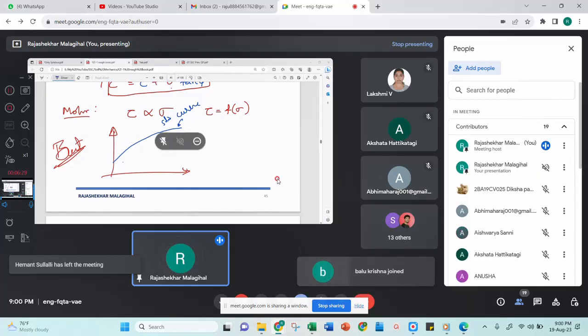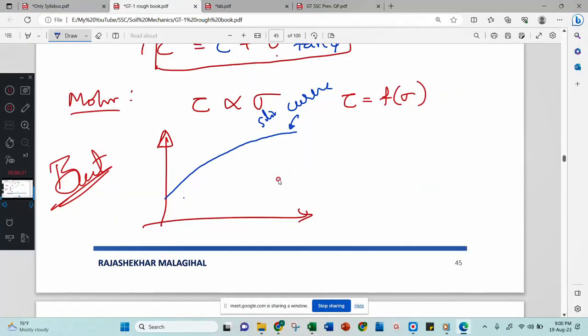Now, according to Coulomb, who gave the first theory, this curve is not like that. He said that it is a straight line. Remember, according to Mohr it is a curve, according to Coulomb it is a straight line.